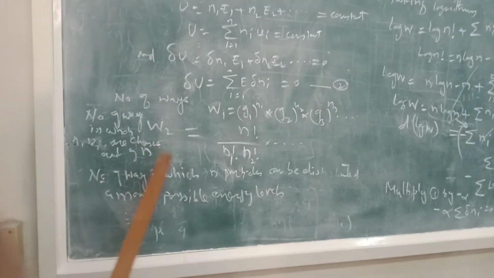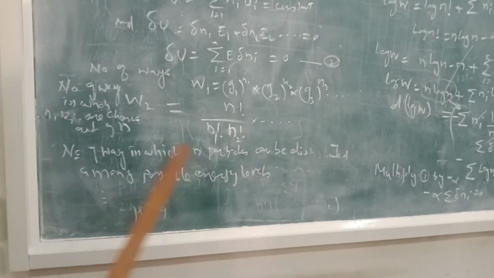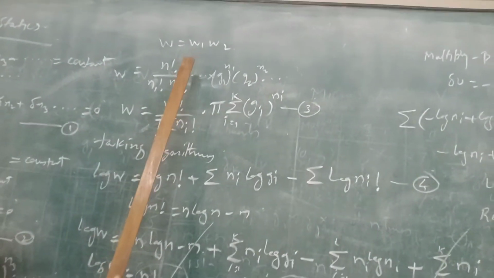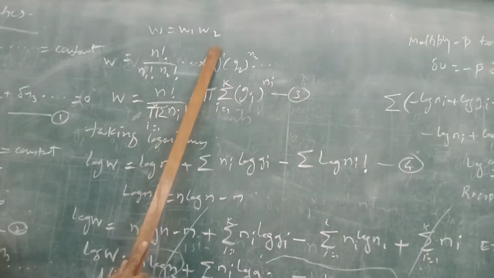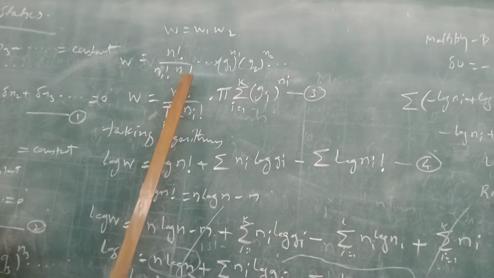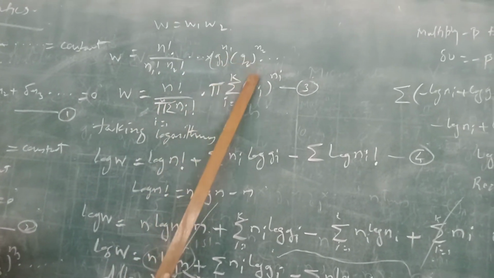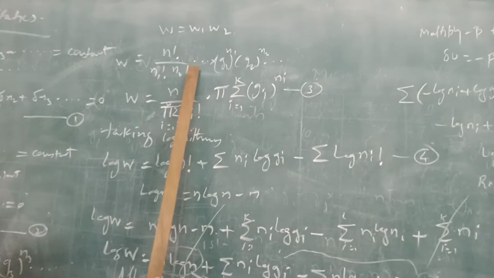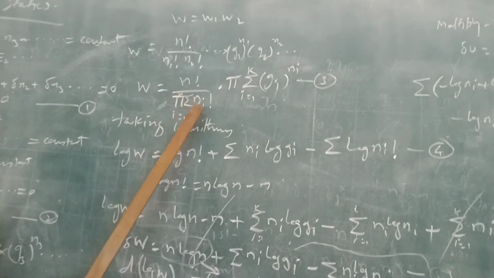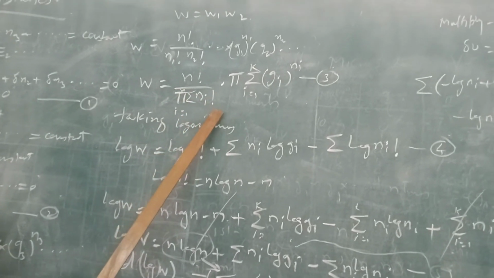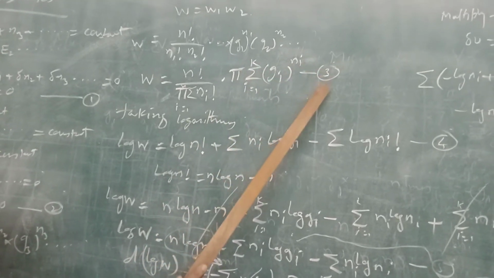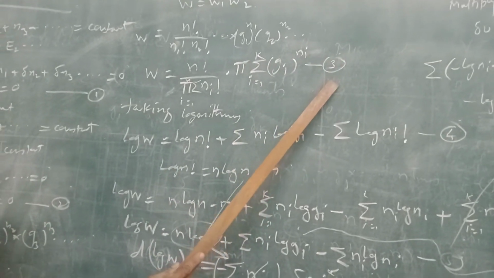Now the number of ways in which the particles can be distributed among the possible energy levels. So we can write W is equal to W1 into W2, or N factorial upon N1 factorial into N2 factorial and so on, into G1 raised to N1, G2 raised to N2 and so on. It can be written as N factorial upon the product, i varies from 1 to k, of Ni factorial, into the product, i varies from 1 to k, of Gi raised to Ni. Let us call this equation number 3.